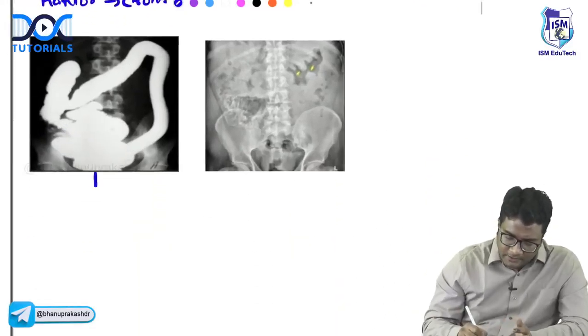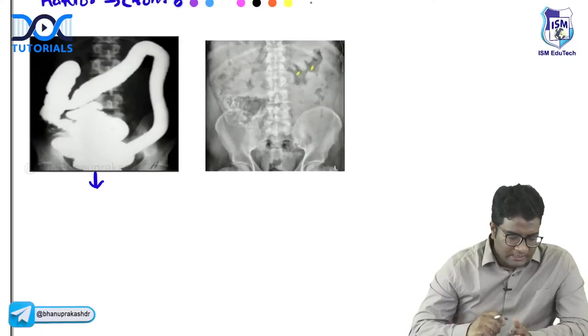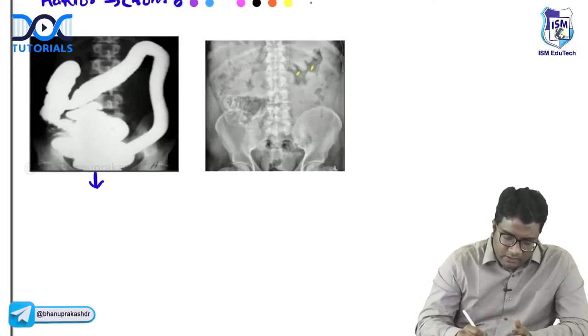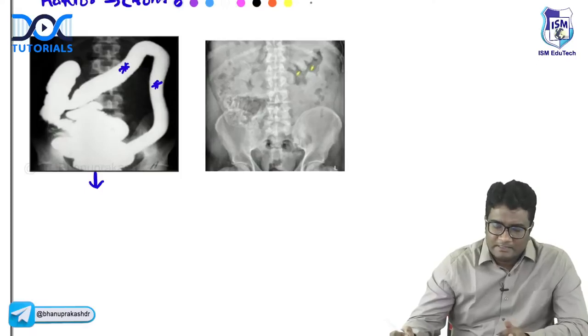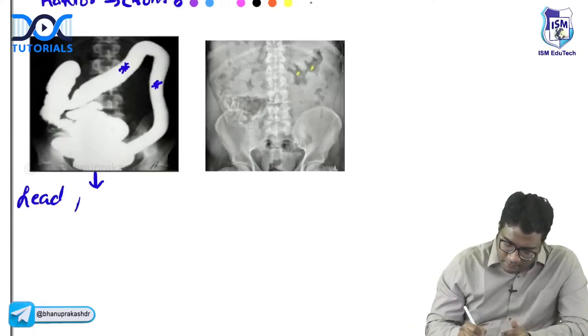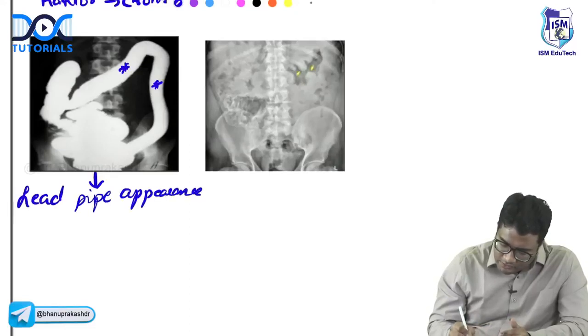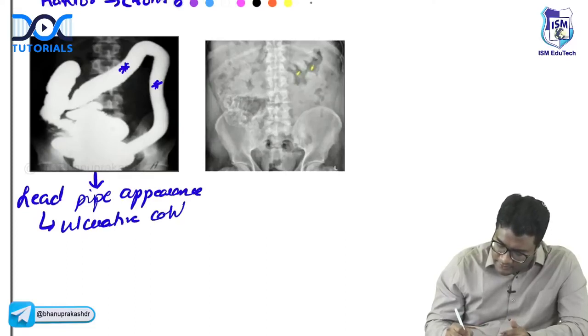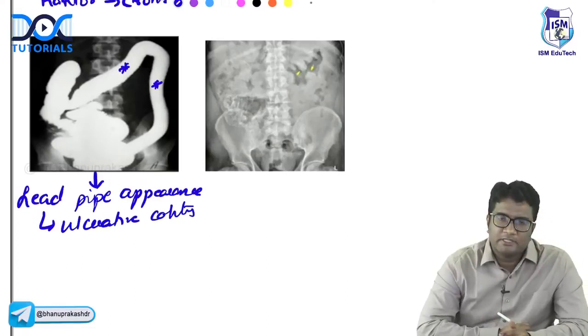And how do you see it here? What is the appearance? Do you see any haustrations in the colon? No. So this is lead pipe appearance. And where do you see this lead pipe appearance? This is a feature of ulcerative colitis. Loss of haustrations. This is lead pipe appearance, ulcerative colitis.